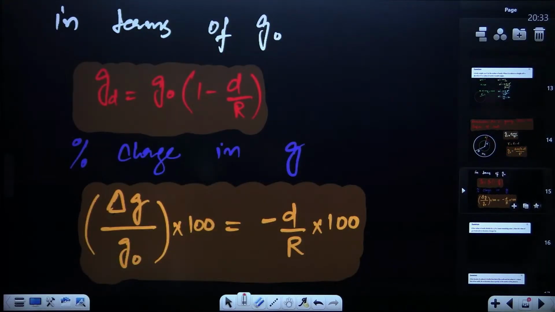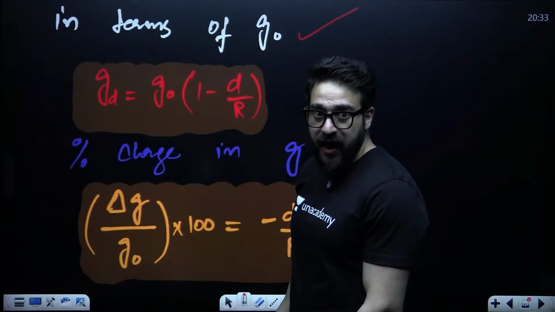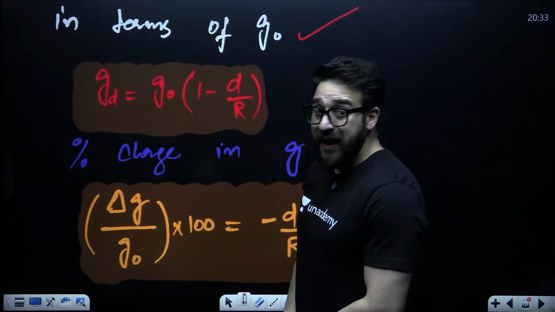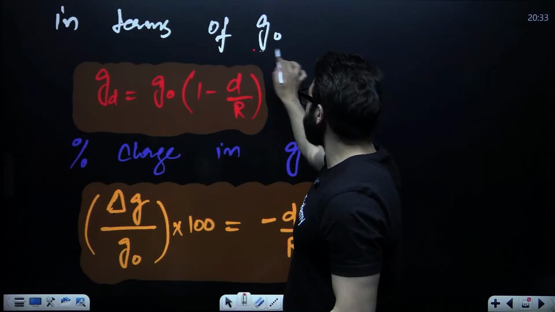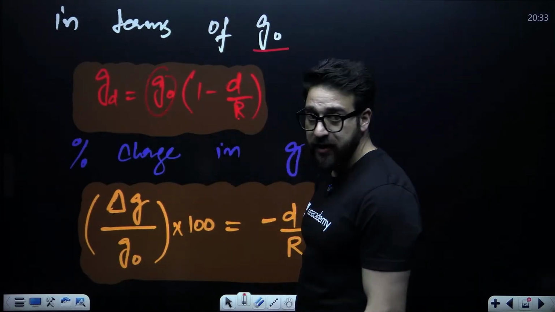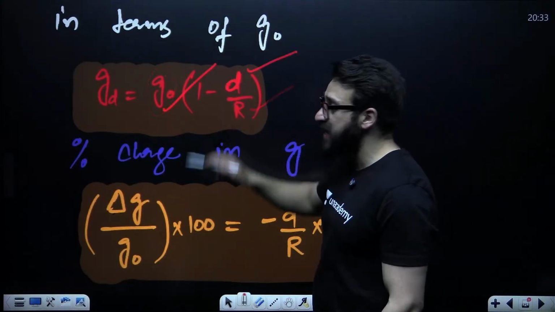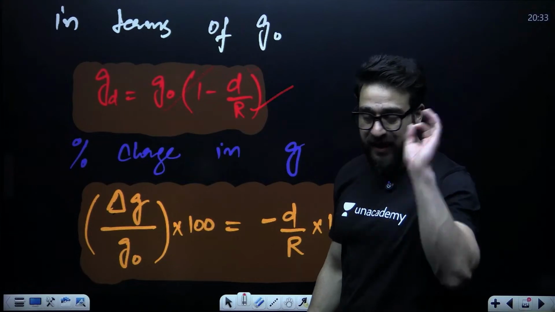Now, in terms of g naught also you can write it. Directly remember these expressions. Acceleration due to gravity at depth d, in terms of g naught, is going to be g naught into 1 minus d divided by R. What is d? d is the depth, R is the radius of Earth, g naught is the acceleration due to gravity on the surface. That's it.